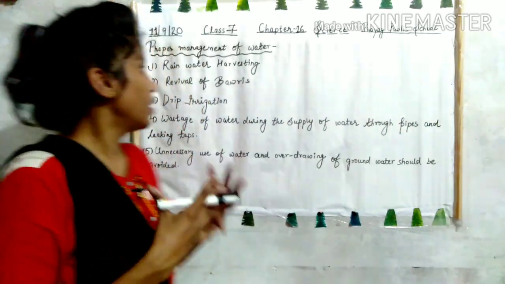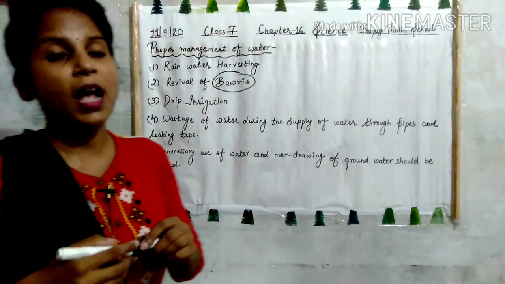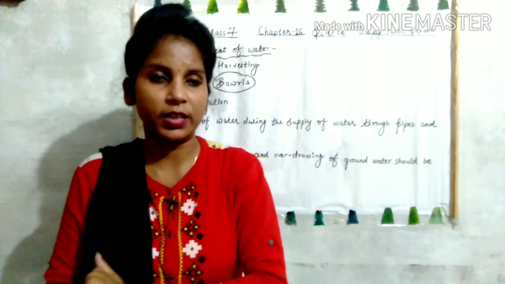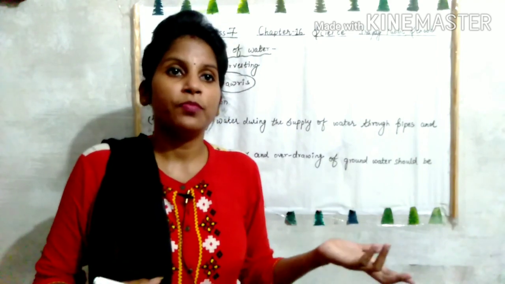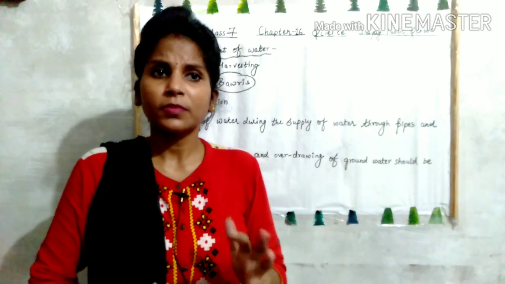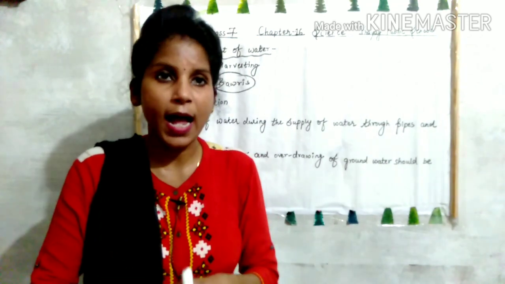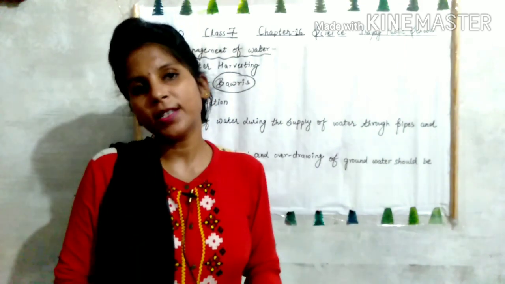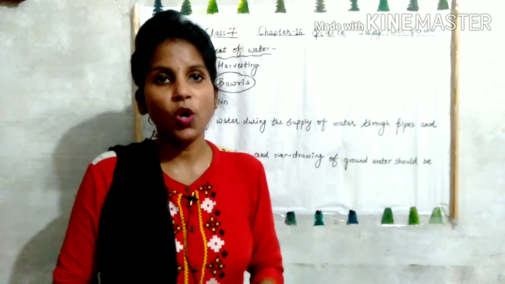Okay. Then revival of boweries. What do you mean by the word boweries? Boweries are the stepped wells. आपने देखा होगा कि ऐसा कुआं जिसमें सीढ़ियाँ बनी होती हैं अंदर की ओर जाती हैं, उन्हें हम boweries कहते हैं. So previously it was used as the source of water, but when they dried up, जब वो सूख गए, boweries were used for throwing garbage. But now again boweries are revived, उनको दोबारा recharge किया and they are used as a source of water.